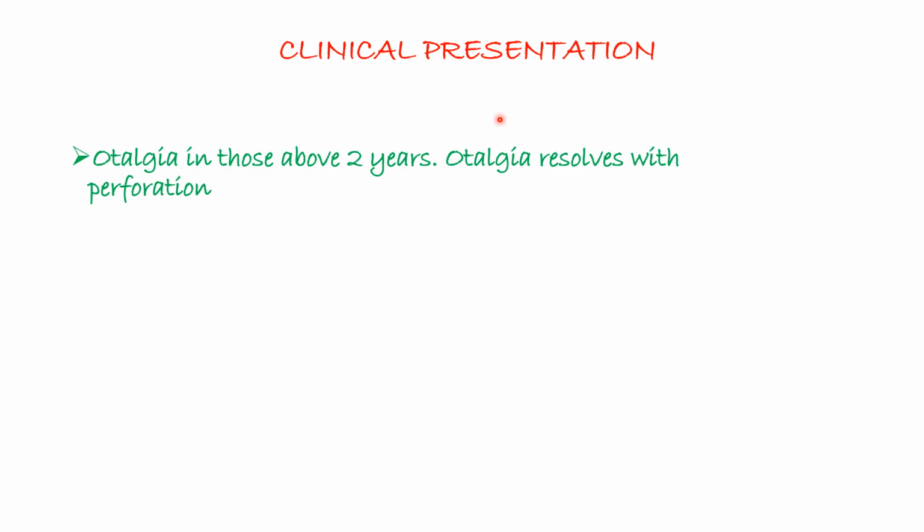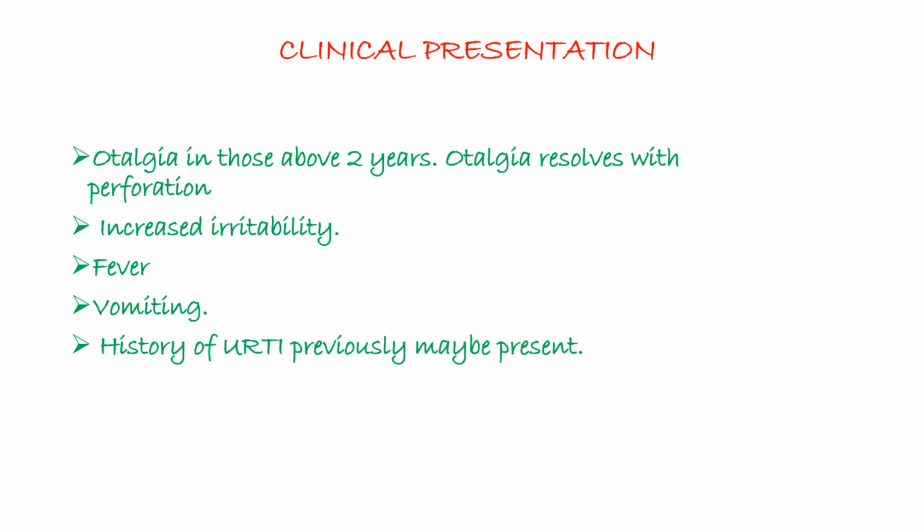So the clinical presentation, we have otorrhea for those above 2 years, and this otorrhea, as just mentioned, will result from perforation. In addition to that, we also have increased irritability or restlessness, and fever will have spiked, and vomiting. The patient may vomit, and the patient, as we said, may come in with a history of upper respiratory tract infection.